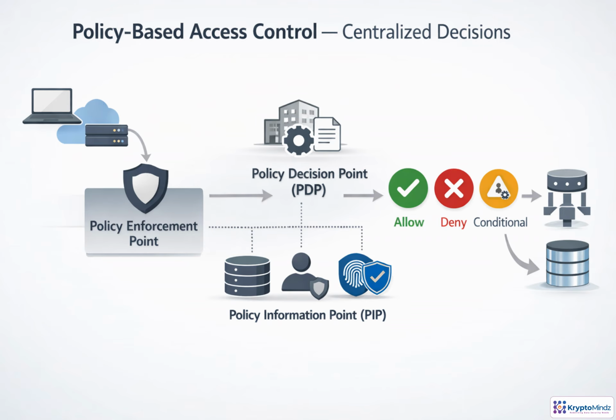PBAC centralizes authorization so services do not hard-code rules in every application. A request is intercepted by a policy enforcement point, which asks the policy decision point what to do. The PDP evaluates central policies, enriched by attributes from policy information points, such as user role, device health, risk, or data sensitivity. It returns allow, deny, or conditional access, and the PEP applies that decision consistently wherever the request reaches a protected resource.